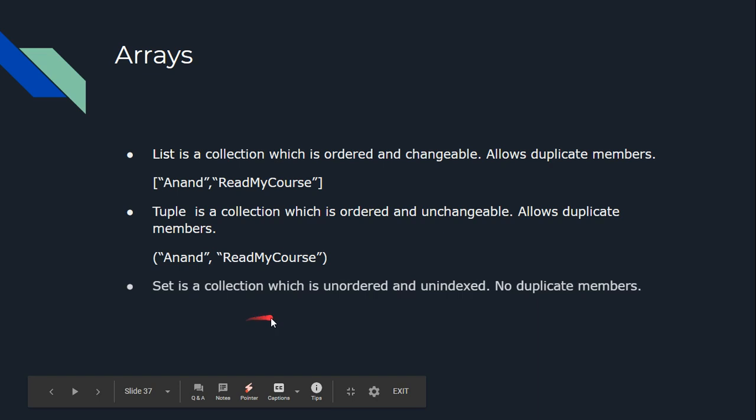Next is set. Set is a collection which is unordered. Unordered means there will be no fixed position of elements, and it is unindexed. So don't worry about this, I will explain. But the basic criterion of set is that it does not allow duplicate members.